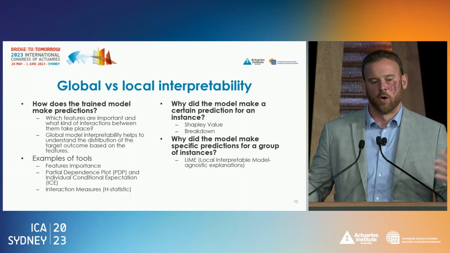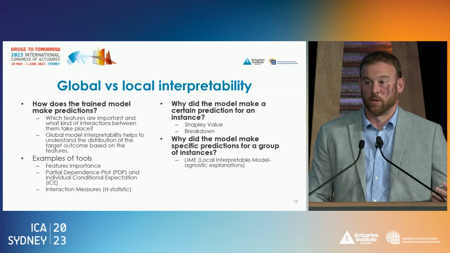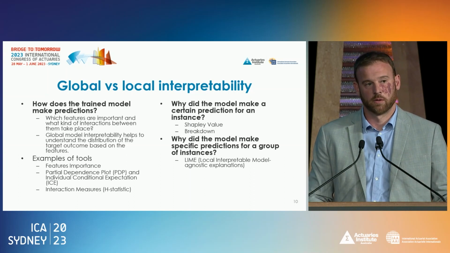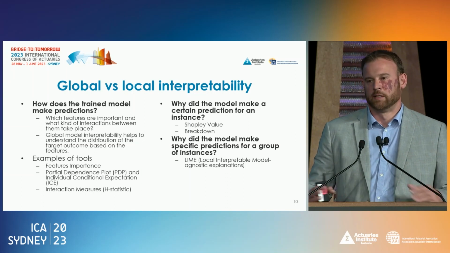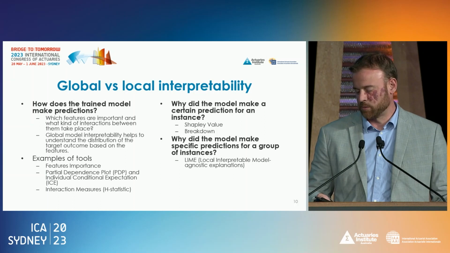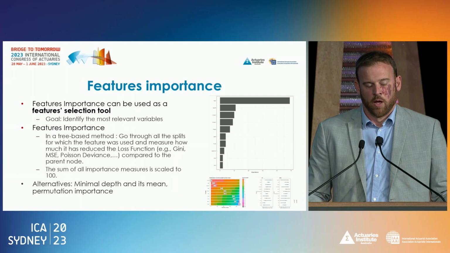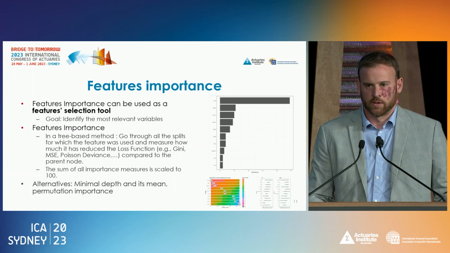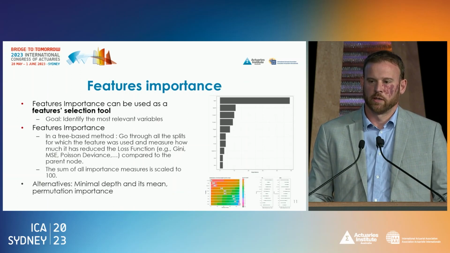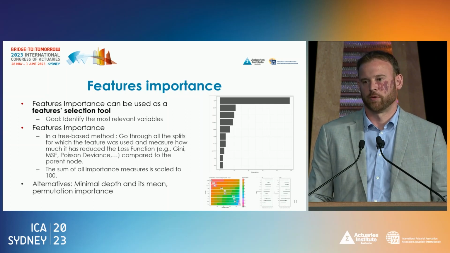Okay, so there are a lot of techniques that are developed. This is really a hot topic in the scientific literature for a few years. The idea is to rapidly spot a few techniques that you might find useful in the future. The first one is obviously feature importance. The goal here is to identify what are the variables that are the most relevant.